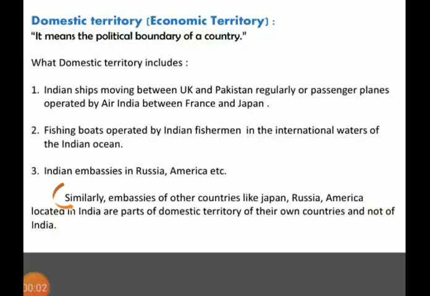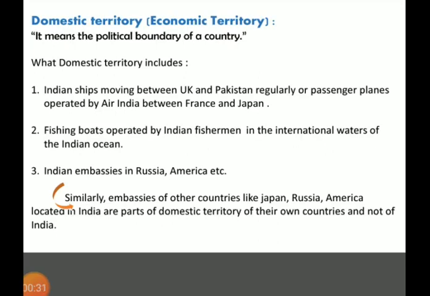Now our next topic is domestic territory. It is also known as economic territory. By definition it means the political boundary of a country. I'm not saying geographical boundary, I'm saying political boundary. By definition it is quite simple, but to understand the concept, we have to see the examples. First we will see the examples, then it will be easy to understand.